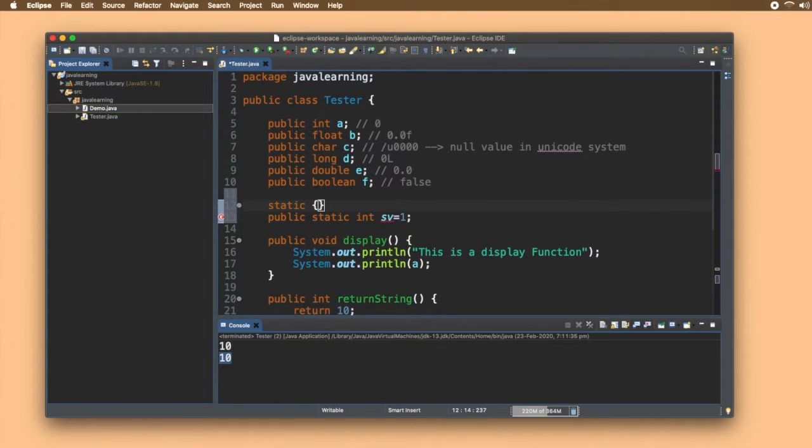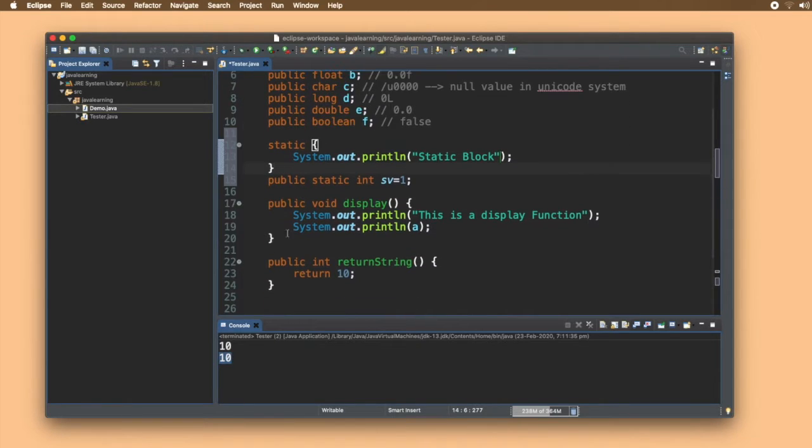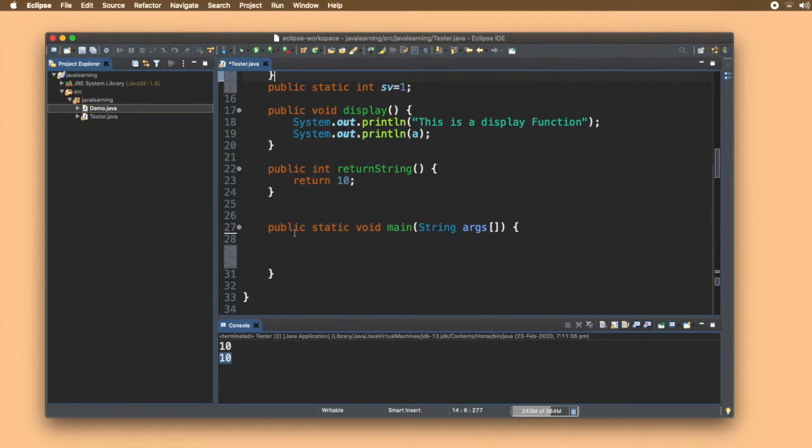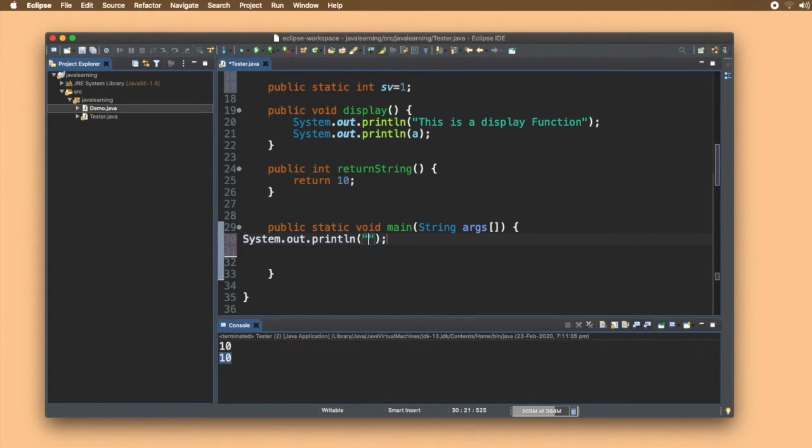Static, and inside this we can just give a sys statement, "static block". So even before the main method, the static block gets executed. Just give a sys here and "from main" in main.